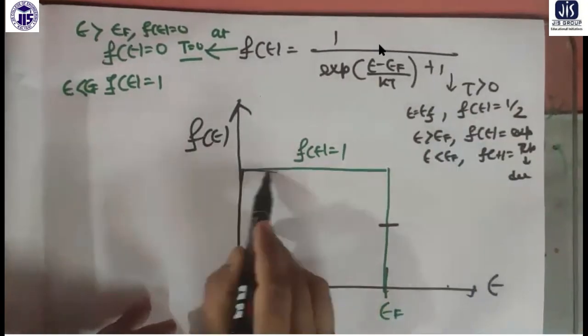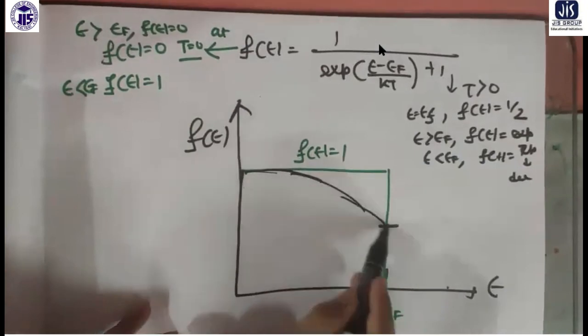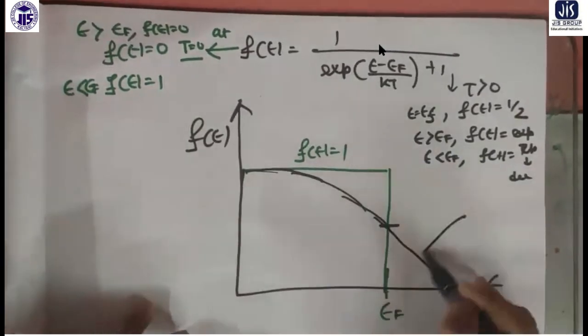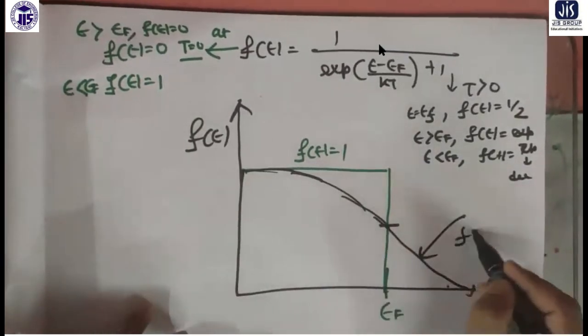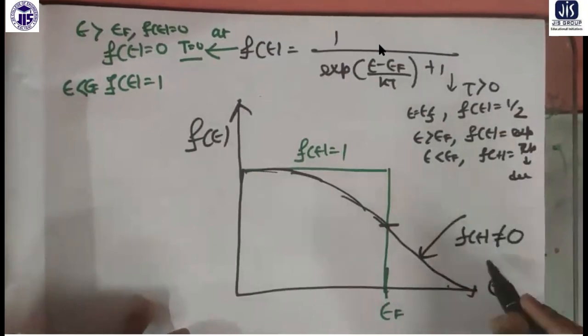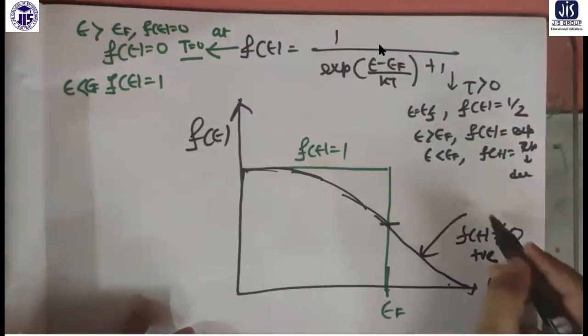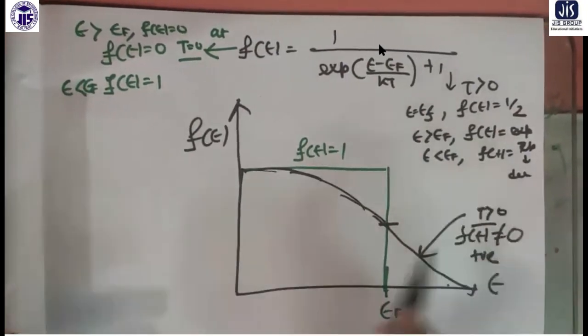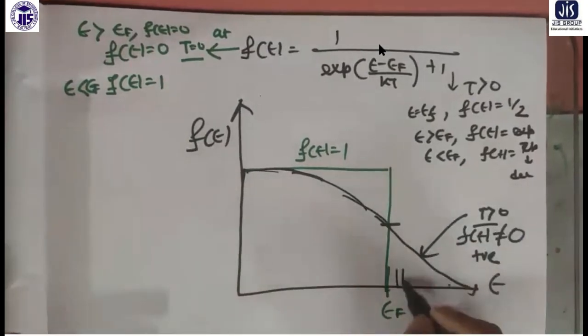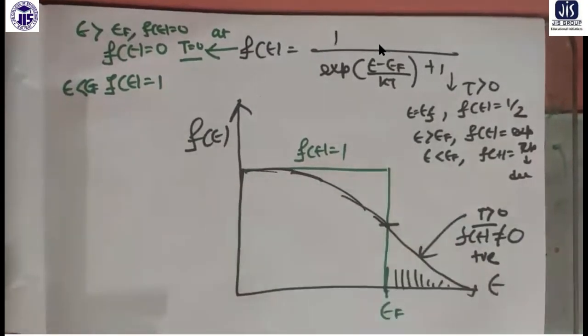So the plot will be like this. The idea is that the distribution function is non-zero, positive at t greater than 0, so some energy states above EF are getting occupied. This is a very important concept. So with this in mind, let me get back to the PowerPoint a bit.